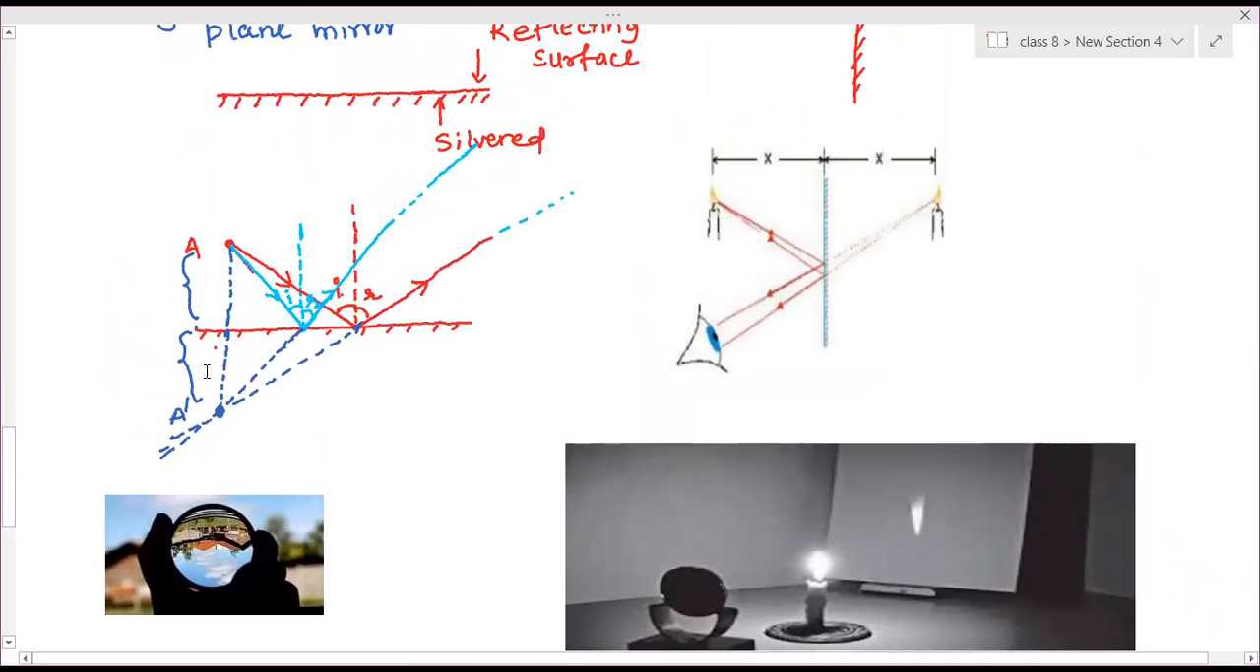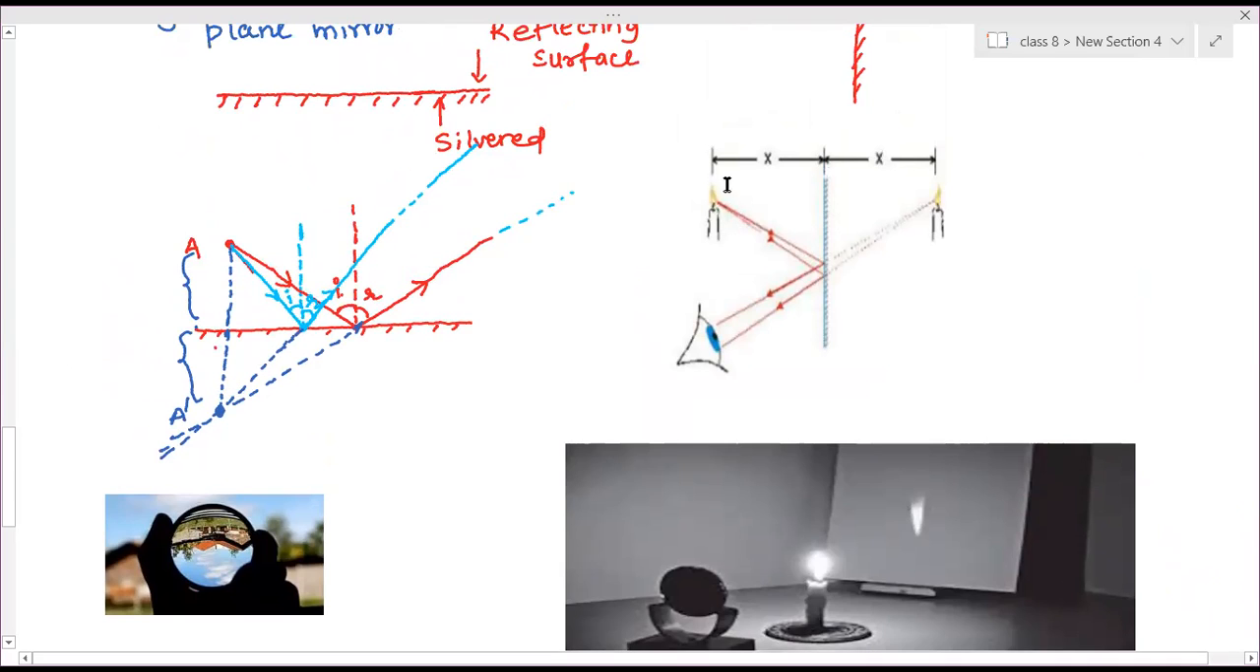The virtual images, just like your image in the plane mirror, will it be upside down or as it is? Do you see an upside down image of yours when you look through the mirror? No, ma'am. You see it as it is, that is called an upright image or erect image. So virtual images are always erect.